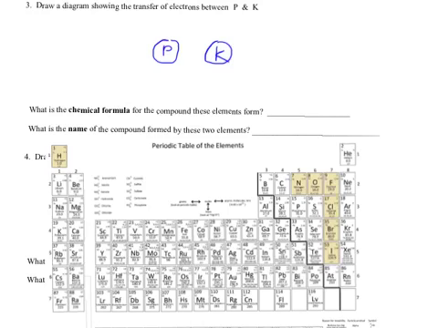So the potassium only has 1 electron to get rid of. That potassium's done. Now phosphorus wants to get 2 more. So what I have to do is bring in another potassium here. It's going to give an electron here, and then a third one over here to give another electron. So if you notice, each potassium got rid of 1, which is what it wanted to do, and the phosphorus gained 3, which is what it wanted to do. So everybody's happy, so let's write the chemical formula.